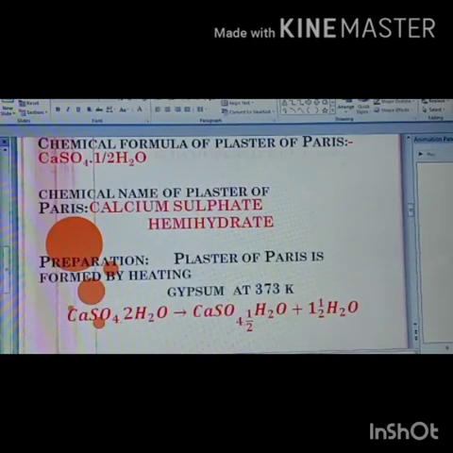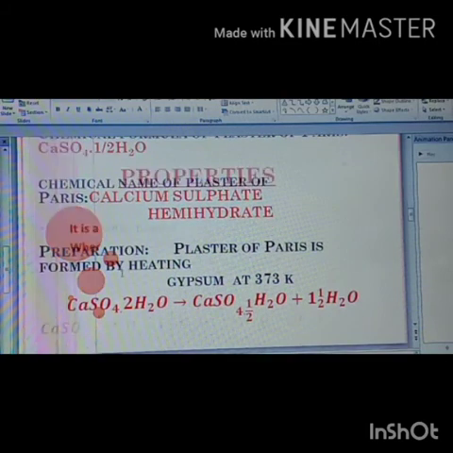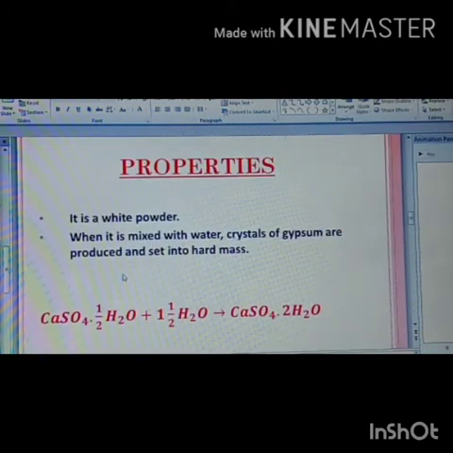So let us summarize plaster of Paris. What is the chemical formula for plaster of Paris? CaSO4 half H2O. What is its chemical name? Calcium sulfate hemihydrate. How can you prepare plaster of Paris? Gypsum, that is CaSO4 2 water, when heated at 373 Kelvin gives CaSO4 half H2O, that is plaster of Paris, plus 1.5 water. Properties: it is a white powder. Second property, when it is mixed with water, it forms gypsum.